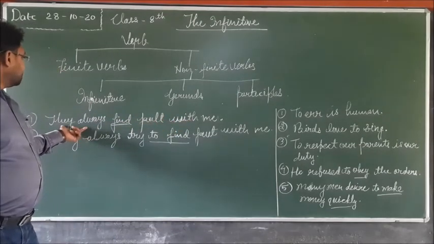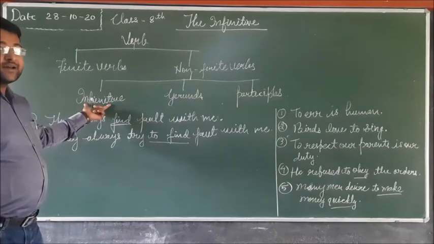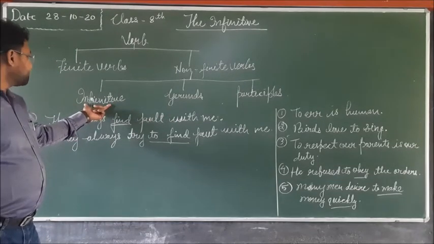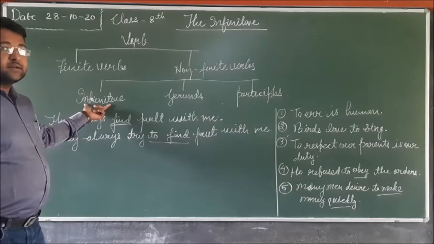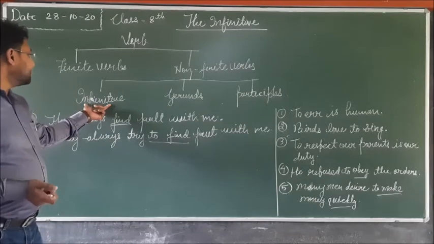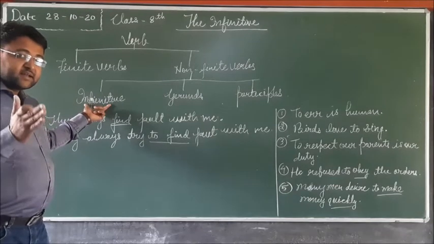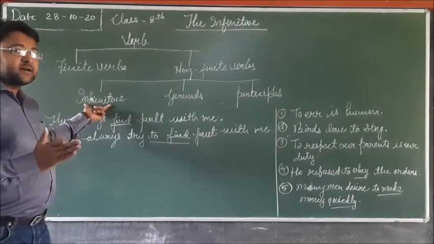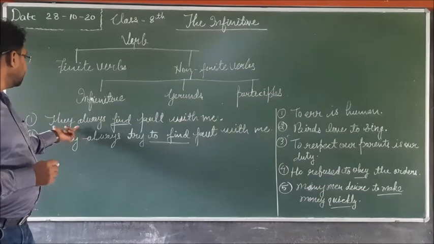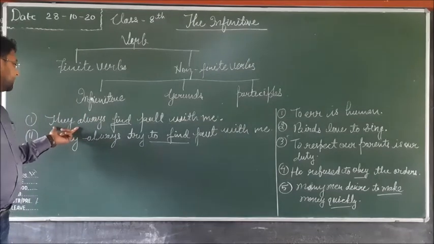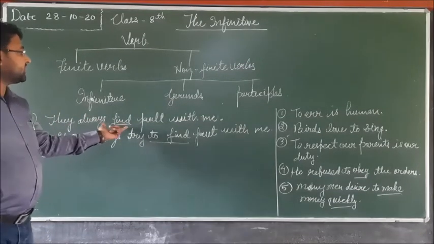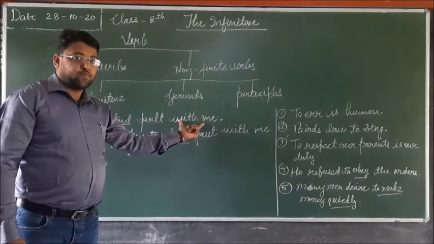Finite verbs are limited by the number and person of the subject in a sentence. So here in the first example, you can see they always find fault with me.